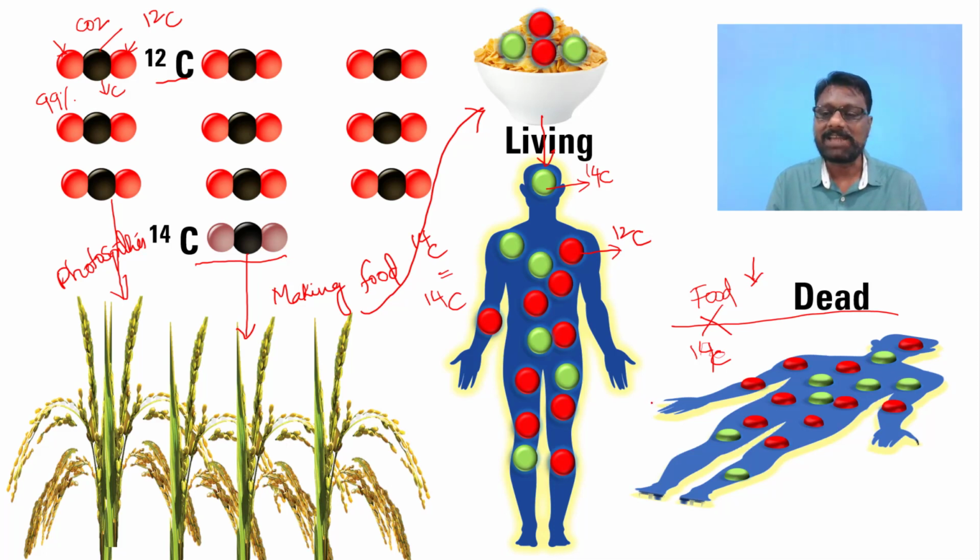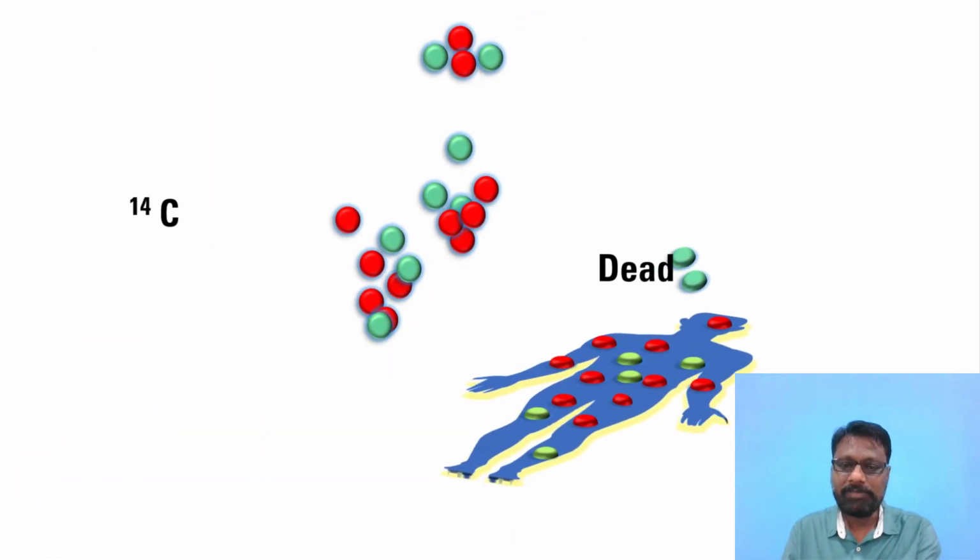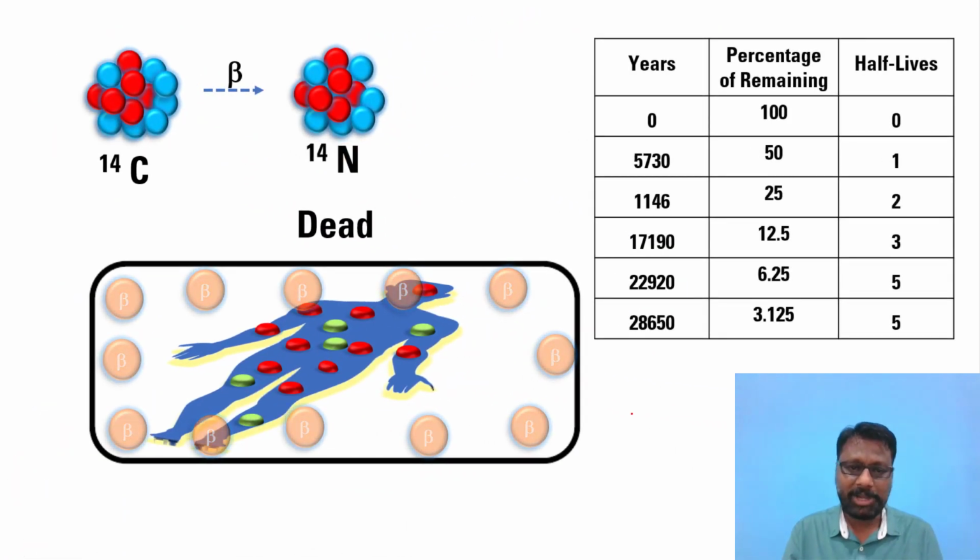It gradually starts decaying, which means there is a difference in the ratio of these carbon molecules between the atmosphere and the dead body. So what causes the decay of C14 molecules in the dead body? We all know that C14 molecules liberate beta particles.